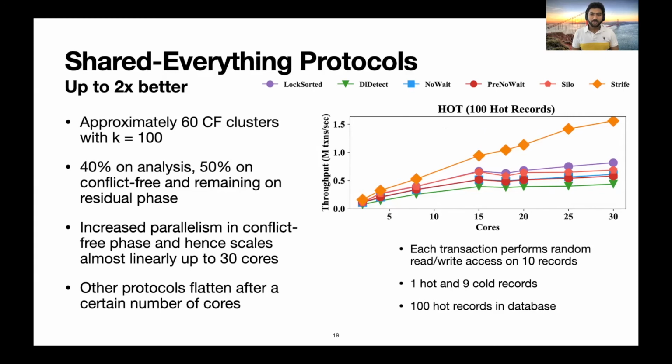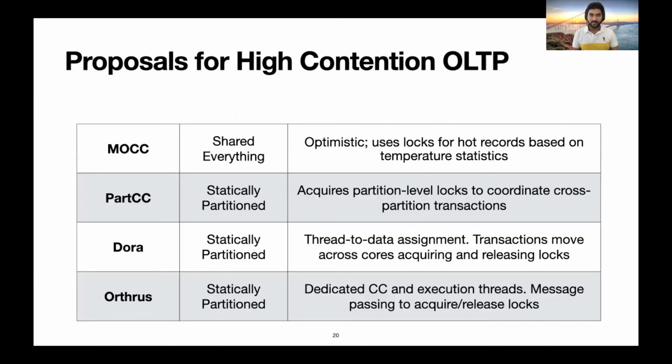Strife identifies approximately 60 conflict-free clusters with k equal to 100. Analysis shows that 40% of the time is spent on the analysis phase, 50% on the conflict-free phase, and the remaining on the residual phase. Since we have a lot of conflict-free clusters, there is increased parallelism in the conflict-free phase and hence it scales almost linearly up to 30 cores. All the other protocols are seen to flatten after a certain number of cores.